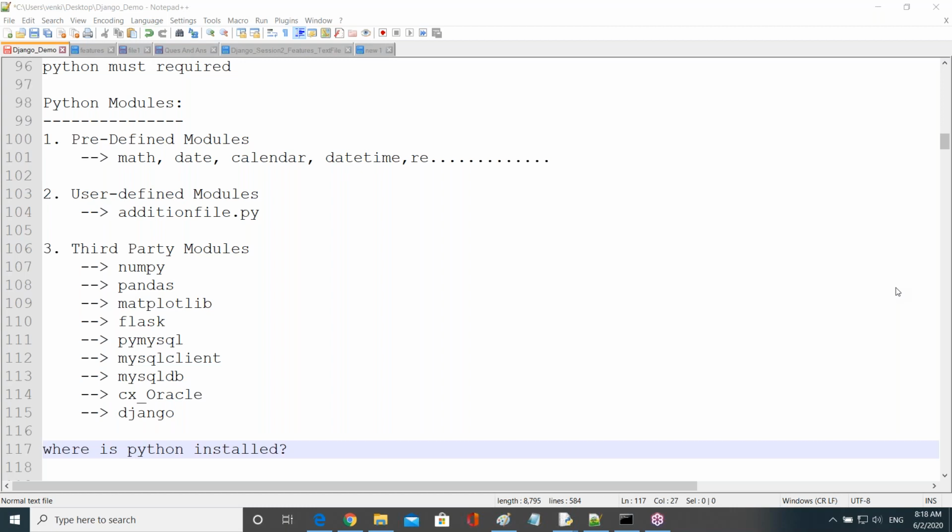Is there any simple package or any function? Is there any function to get the Python path?